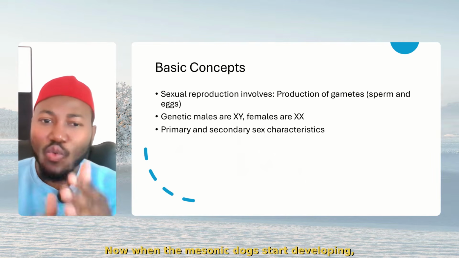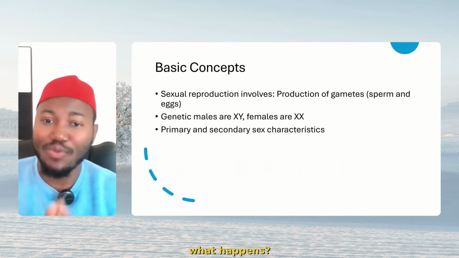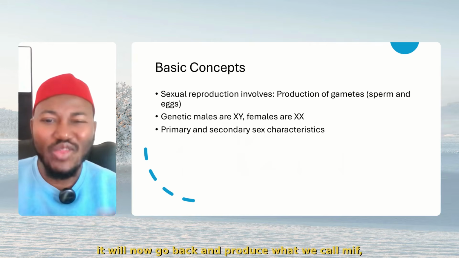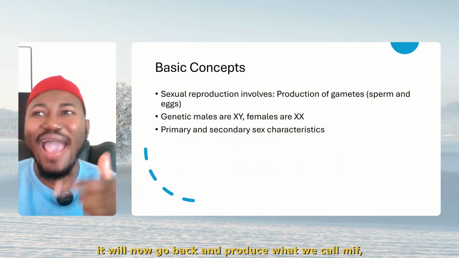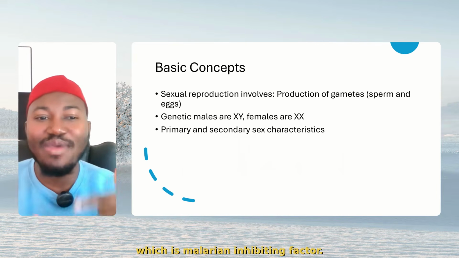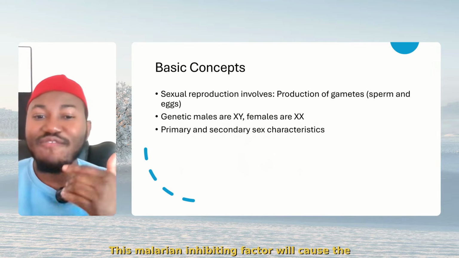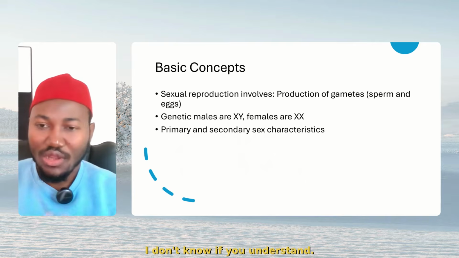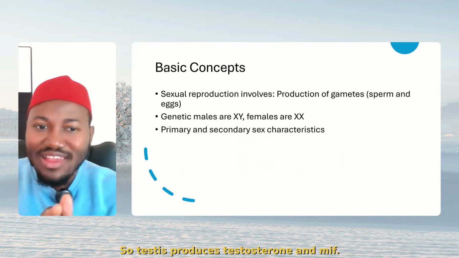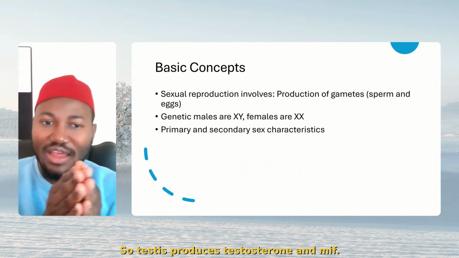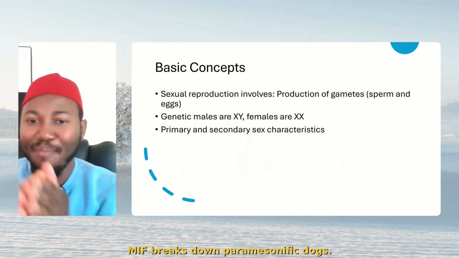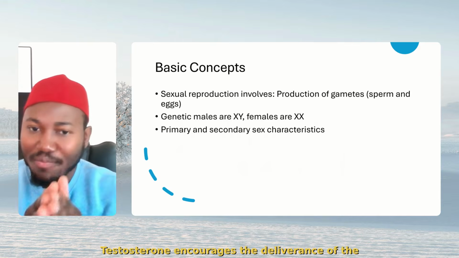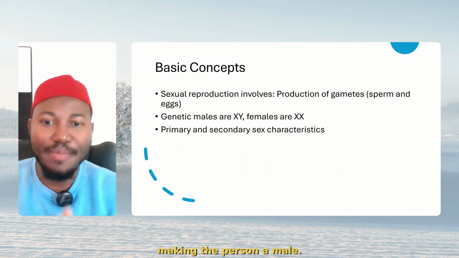Now, when the mesonephric ducts start developing, what happens? The testis will now go back. After producing the testosterone, it will go back and produce what we call MIF, which is Mullerian inhibiting factor. This Mullerian inhibiting factor will cause the degeneration of paramesonephric ducts. I don't know if you understand. So the testis produces testosterone and MIF. MIF breaks down paramesonephric ducts. Testosterone encourages the development of the mesonephric ducts, making the person a male.